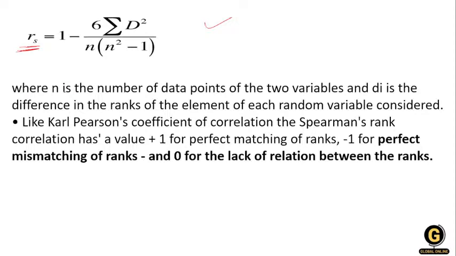In this formula, n is the number of data points of the variables, and D squared is the squared difference in the ranks. Now let's understand this: if I have x and y variables 1 2 3 4 5 and 5 4 3 2 1, we give ranks to both of them.